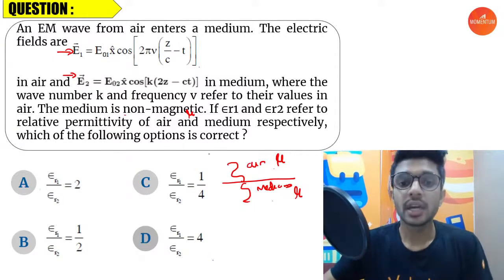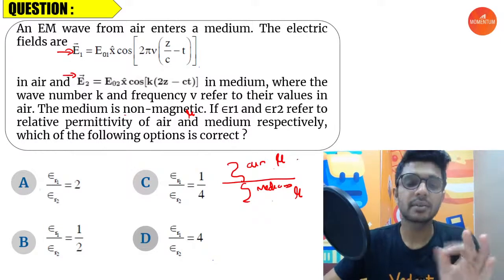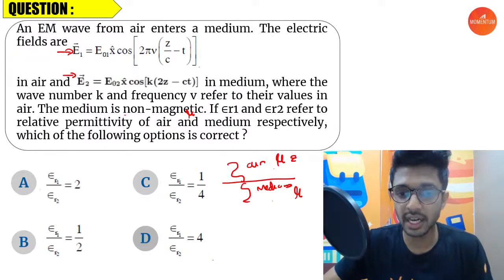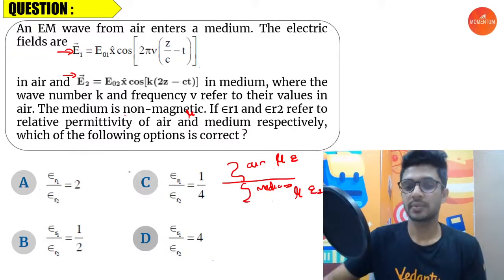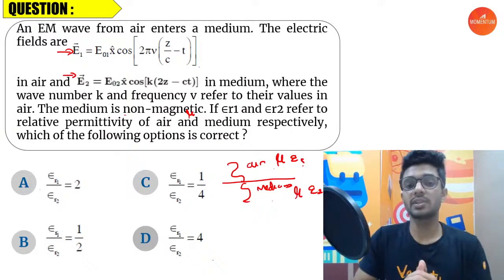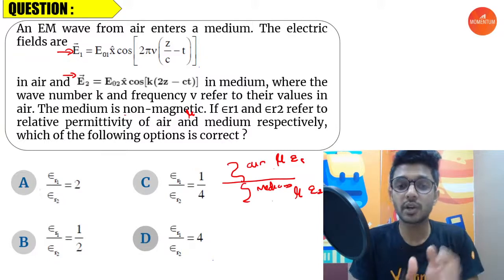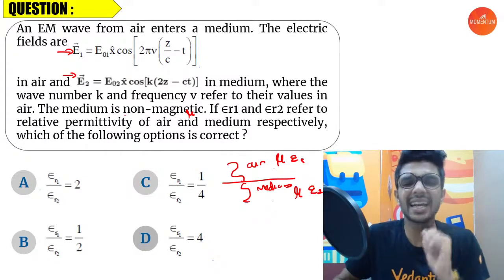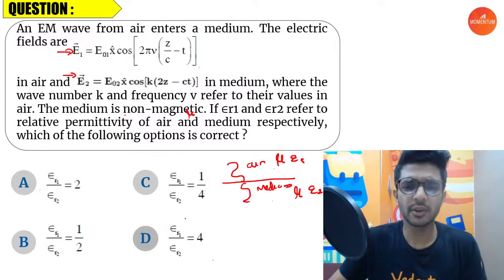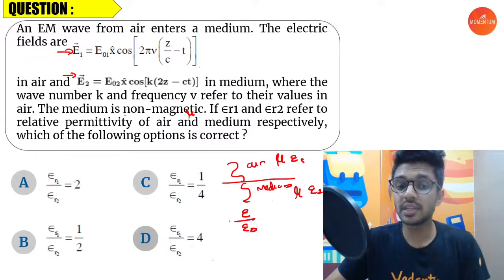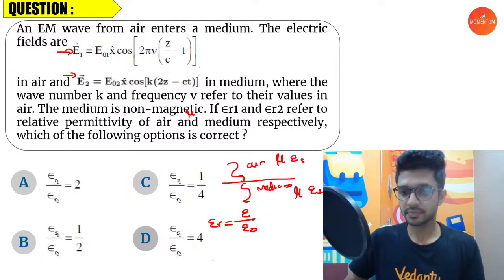Now it is going to have a permittivity, epsilon 1 here and epsilon 2 here. Now, this is not what we are asked to find. We are asked to find epsilon R1 and epsilon R2. What is it? Relative permittivity. How is it calculated? I hope you know that if epsilon is the permittivity of the given medium and epsilon naught is the permittivity of the vacuum, the ratio of these is the relative permittivity, right?